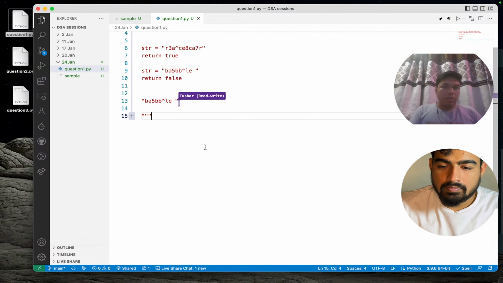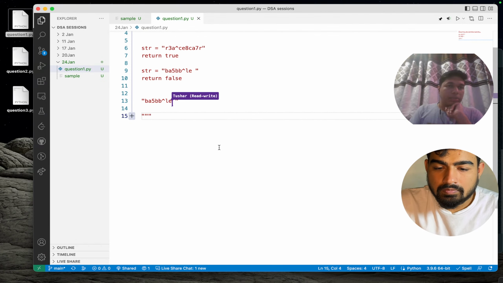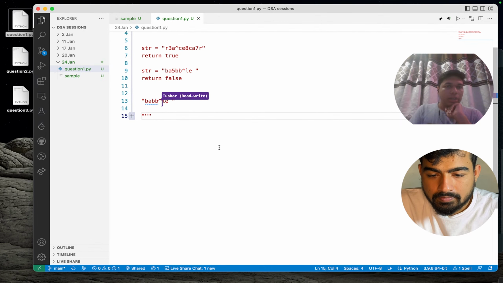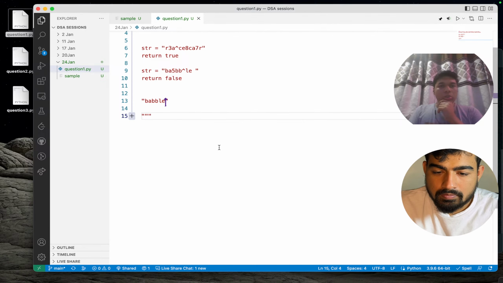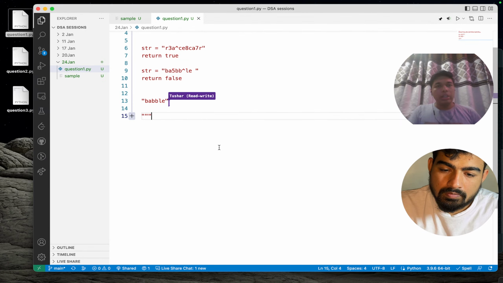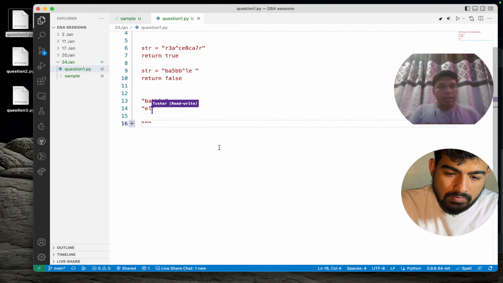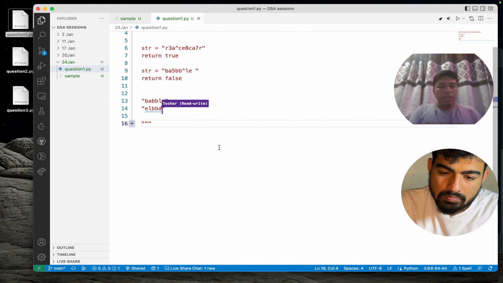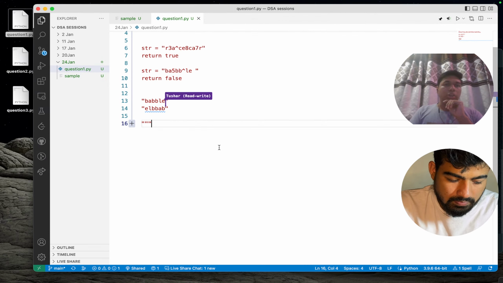If we remove the special characters like the five and the spaces, it will form a string, and the reverse of it is basically E L B B A and B. So clearly those two strings are not at all equal.